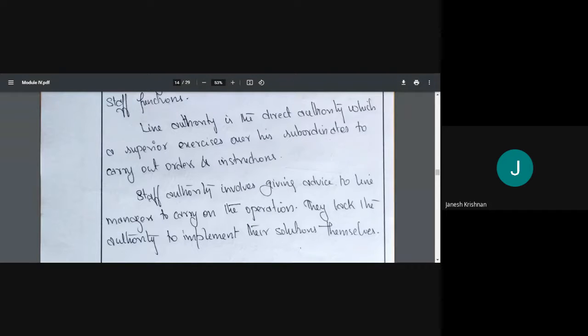The problem is that staff authority can only give recommendations. They only give advice, but they don't have the power to implement it themselves. To implement that solution, only line authority can do it. So line has a direct impact on the objective. Staff helps line, or advises line, to meet the objective. Okay, yeah.